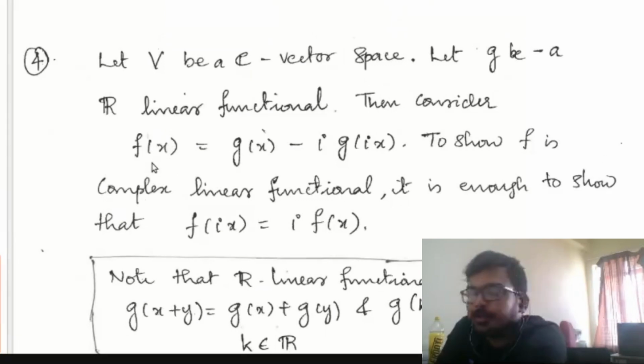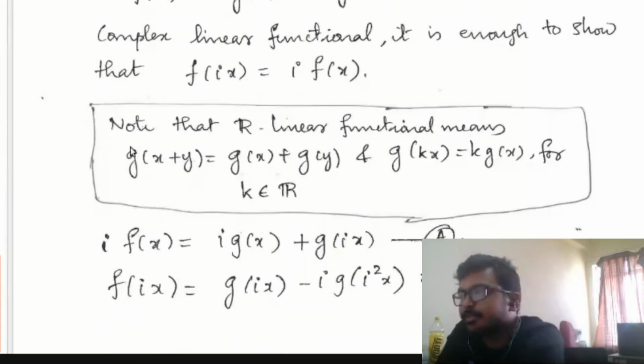Okay. Now my claim is this f will be a complex linear functional and the real part of f will be G. So what do we have to prove? To prove that f is a complex linear functional, we have to prove f of x plus y is equal to f of x plus f of y, and f of kx is nothing but k times f of x whenever k belongs to C. We have to prove this for f.